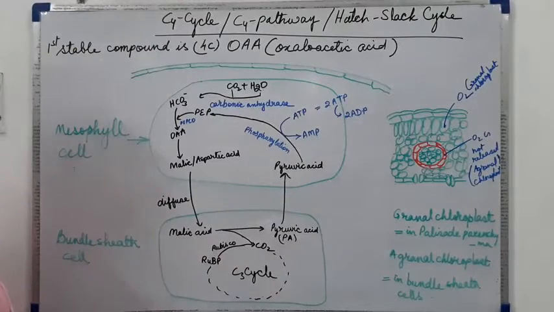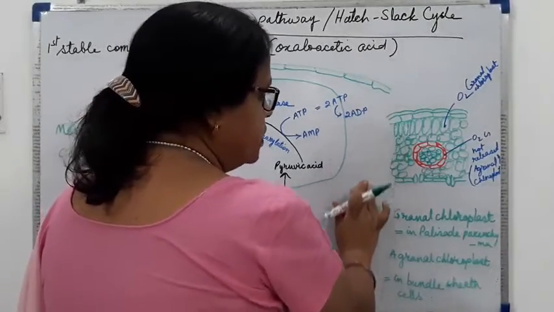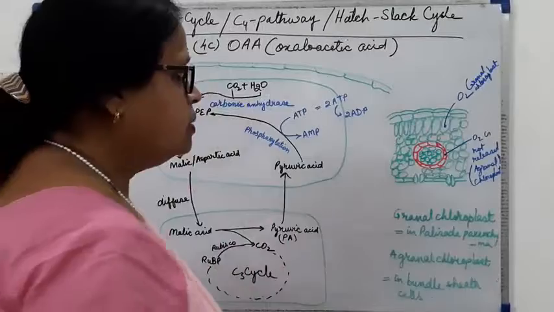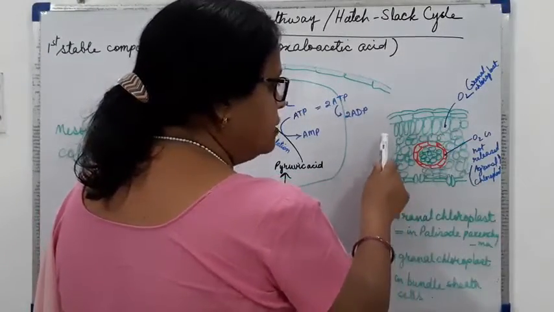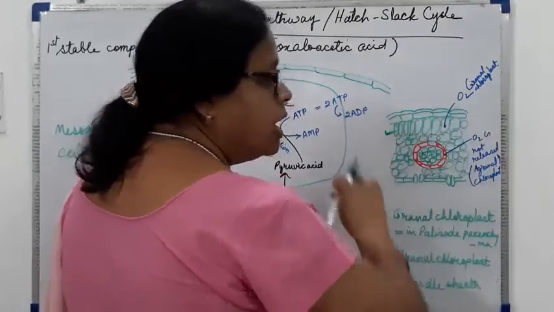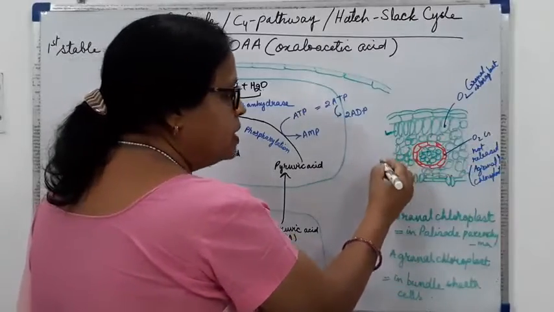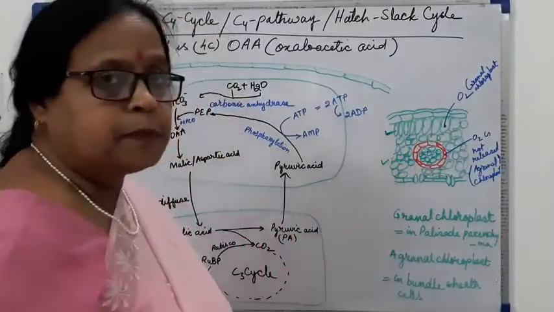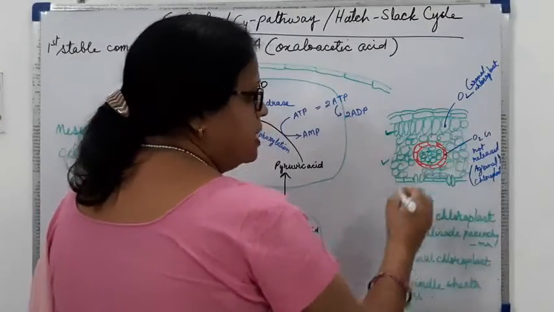Now what is bundle sheath? Let's see the structure of the leaf of this plant. This is the epidermis. Then after that, in the mesophyll cells, we have the palisade parenchyma on the upper surface. Then below that, there will be the spongy parenchyma, and there will be the vascular bundles.